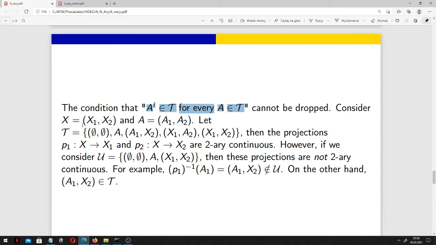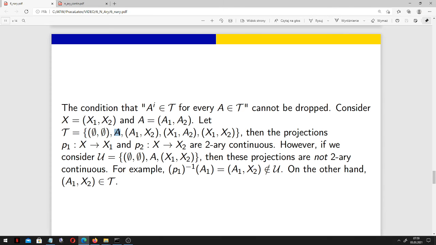Consider the following counterexample. We have a certain universe X1, X2, and a certain binary set A, where A1 is contained in X1 and A2 is contained in X2. And first, our topology is the binary empty set and the binary universe.